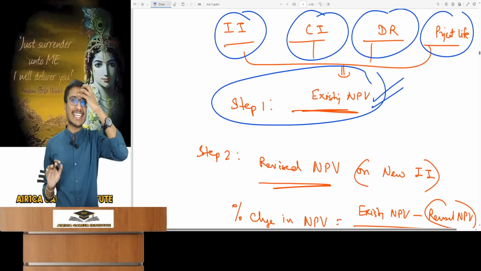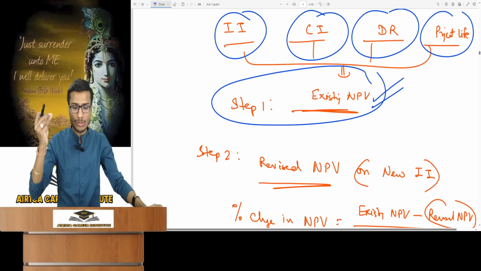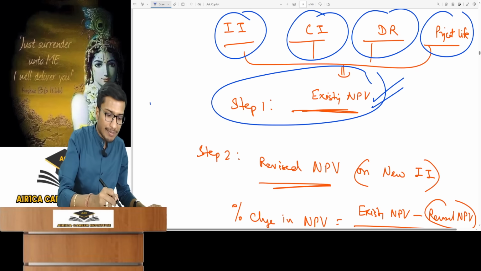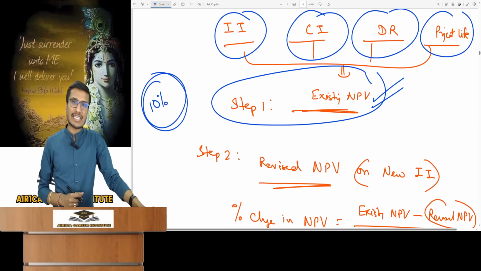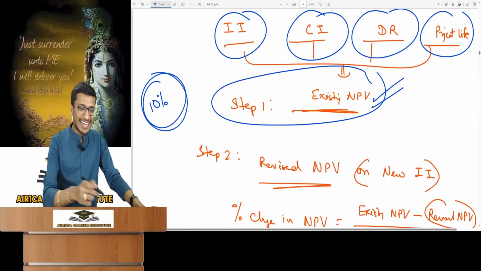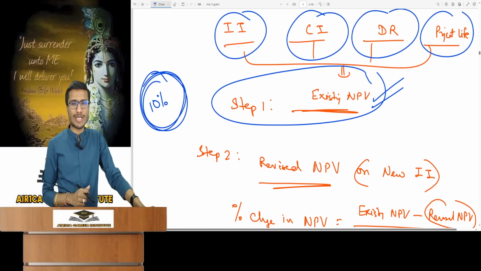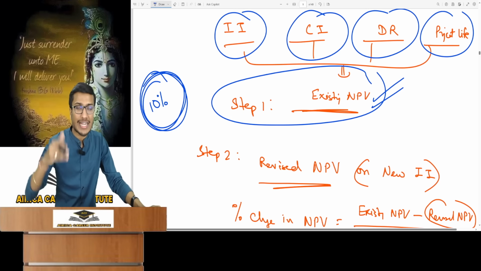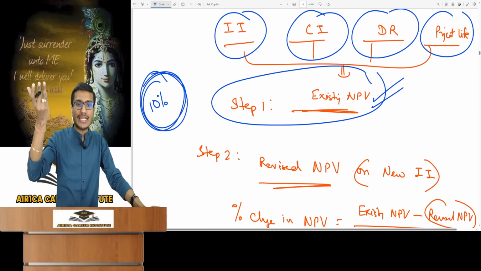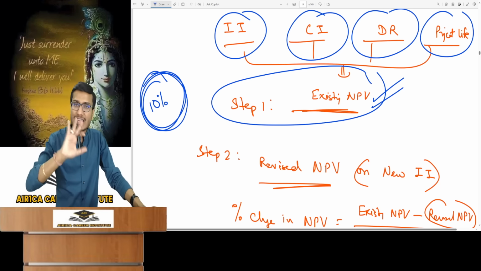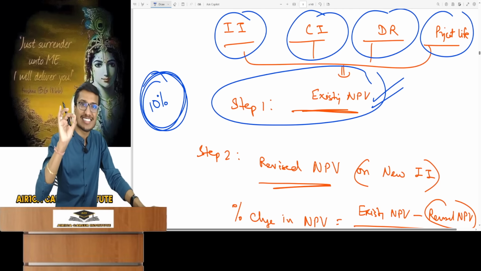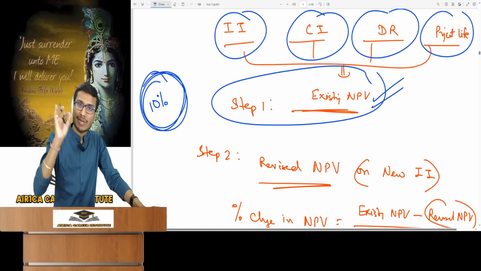Now we want to see the sensitivity if there's some change in each factor. The question asks that if every factor changes by 10%, tell me which factor is more sensitive for the project. What kind of 10% change? Beneficial or not? We'll focus on adverse, not beneficial changes. If it's a beneficial change, say the initial investment decreased or cash inflows increased, we prioritize losses, so avoid beneficial changes. Always consider the adverse change.